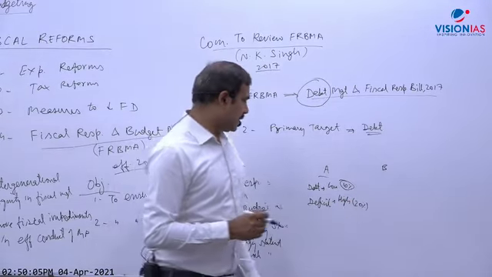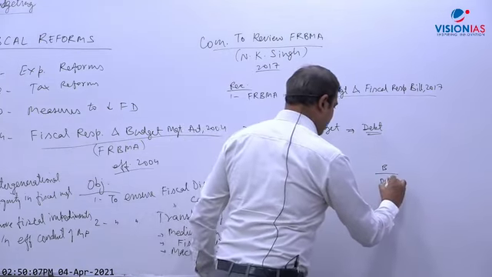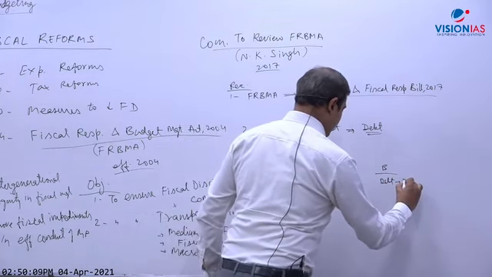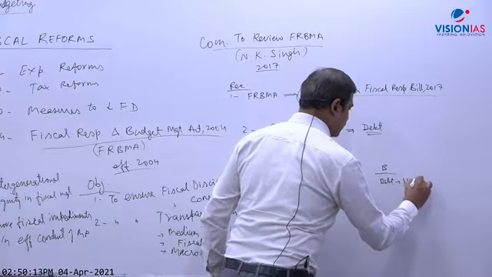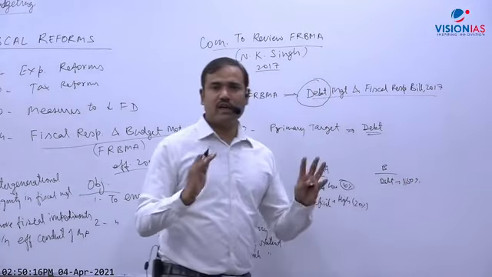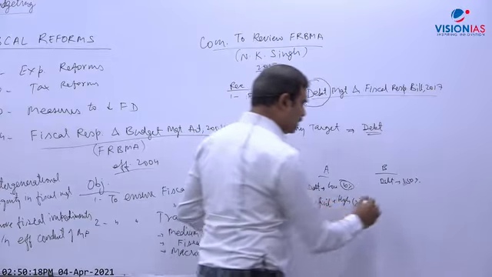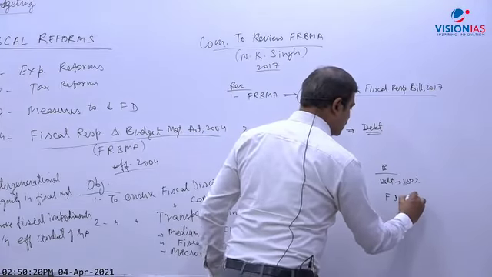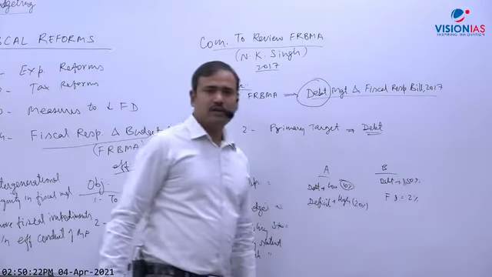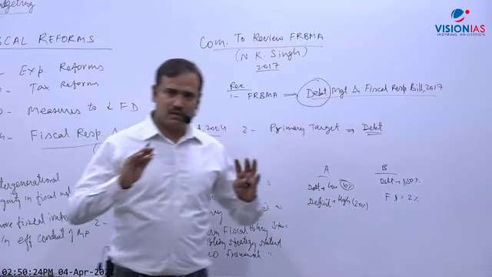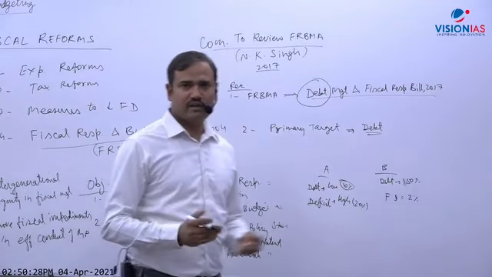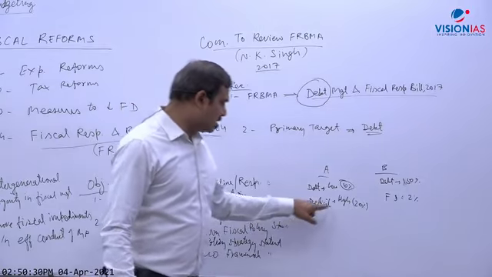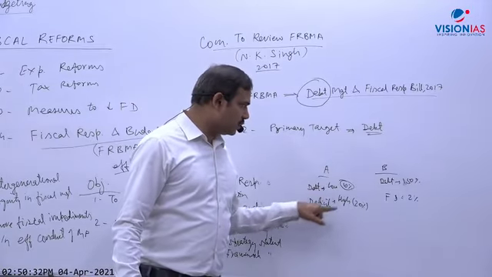Second, here the debt is very high, maybe 150% of GDP, and the borrowing and fiscal deficit may be just 2% of GDP. So which country will be more vulnerable and unstable, A, where the deficit is high, or B, where the debt is high?